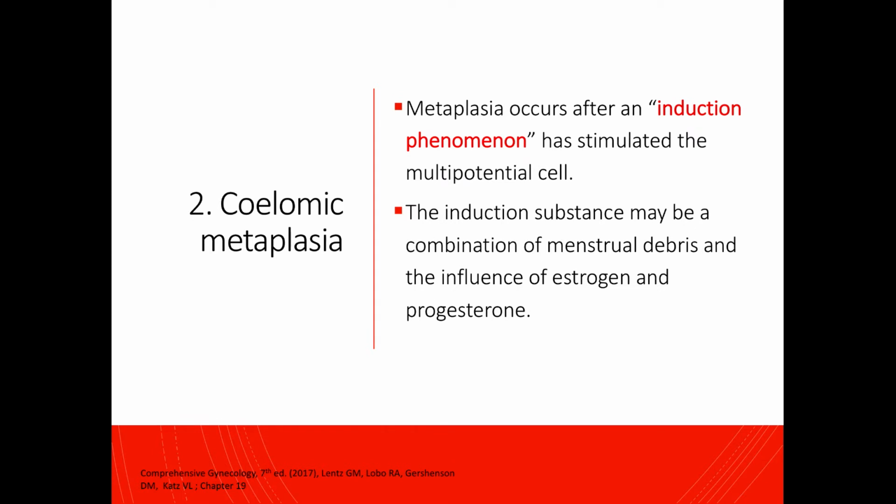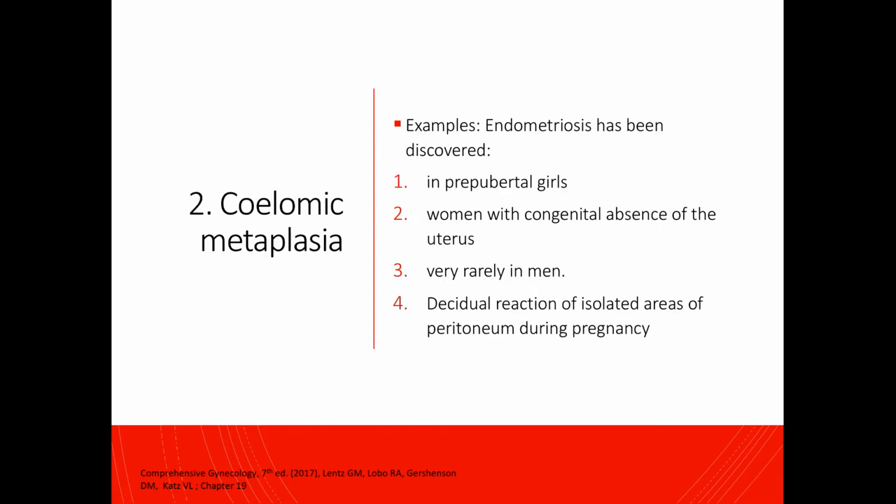Metaplasia occurs after an induction phenomenon has stimulated the multipotential cell, and the induction substance may be a combination of menstrual debris and the influence of estrogen and progesterone. It has been hypothesized that the histogenesis of endometriosis in peritoneal pockets of the posterior pelvis results from a congenital anomaly involving rudimentary duplication of the Mullerian system, and the peritoneal pockets that they describe are found in the posterior pelvis, the posterior aspects of the broad ligament, and the cul-de-sac. And similarly, it has been postulated that metaplasia of the coelomic epithelium that invaginates into the ovarian cortex is the pathogenesis for the development of ovarian endometriosis.